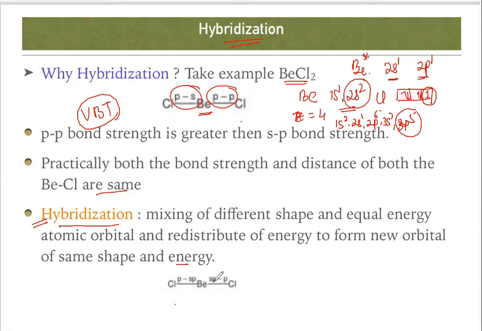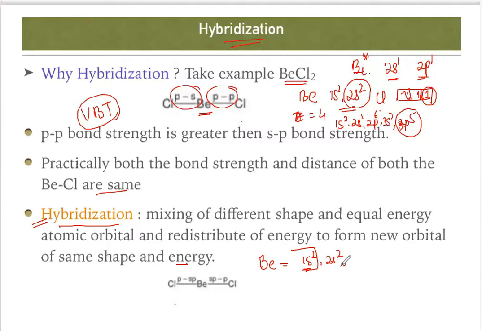Whenever there is a combination, as we already explained in VBT, beryllium has 1s2, 2s2. The inner 1s2 orbital is not going to take part in the bonding.